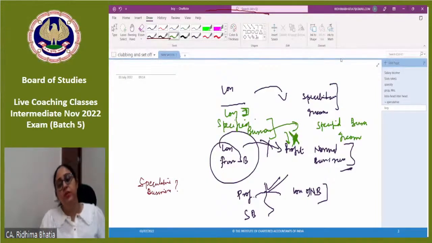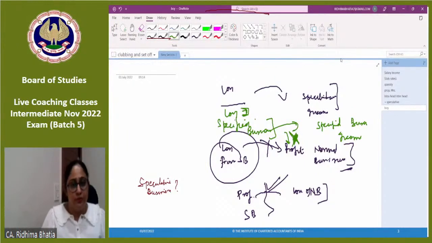Even if you see specified business, obviously you will be claiming 35 weighted deduction. Only with specified income you can set it off. But vice versa, point is not there. You can adjust normal business loss with the specified business income, but loss from specified to normal not allowed. Okay.